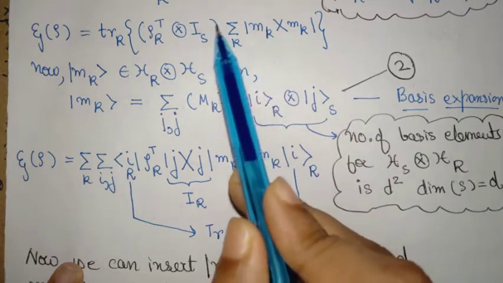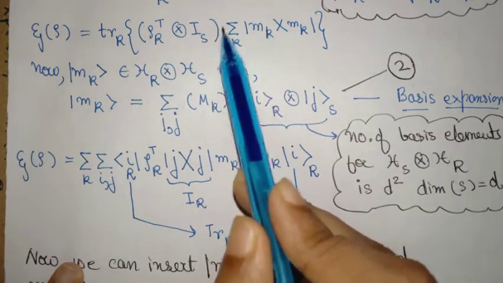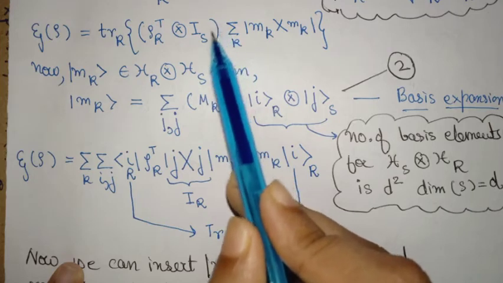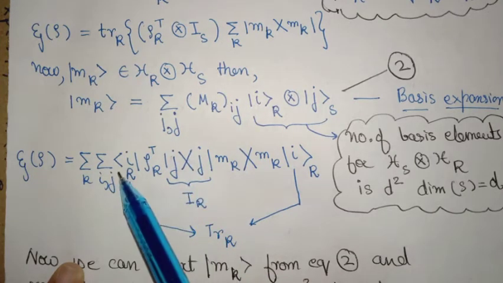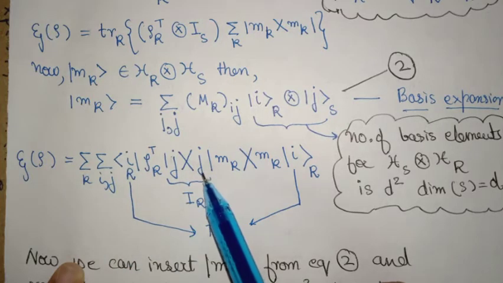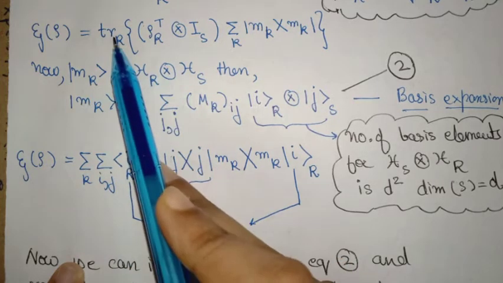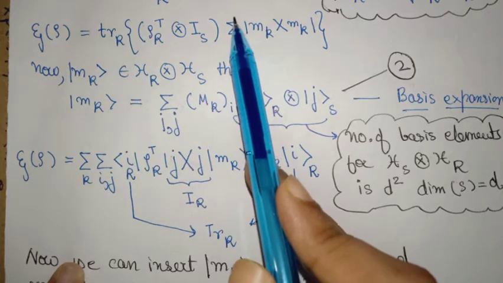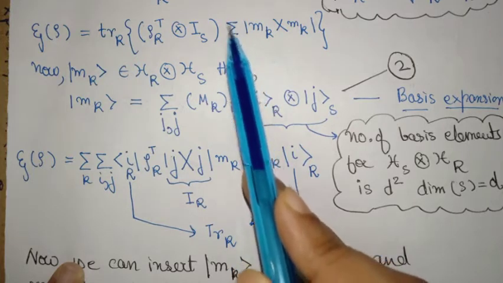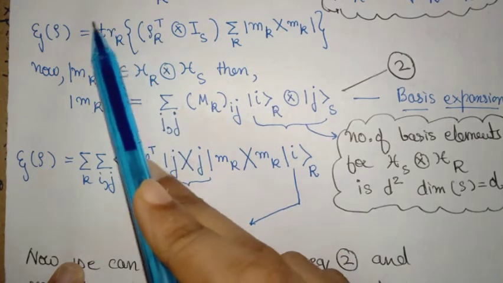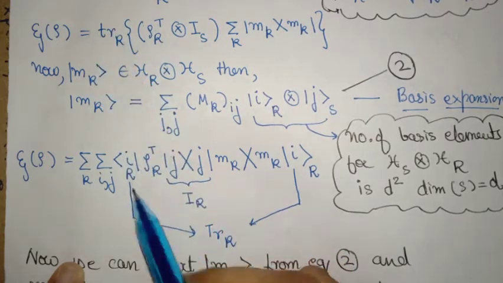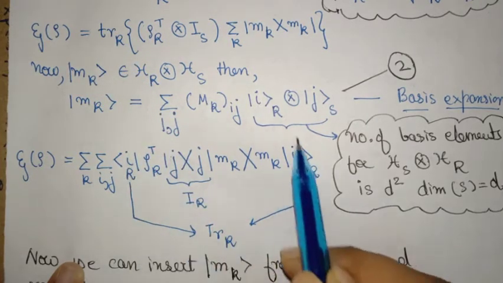I am free to introduce an identity map from Hilbert space HR to HR. This is the map in terms of summation over J, and then using the linearity of trace, I can pull this summation outside. Now to take care of the tracing operation, I finally introduce an orthonormal set of bases here.